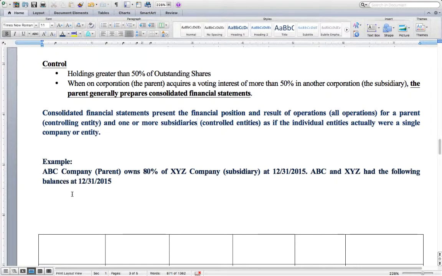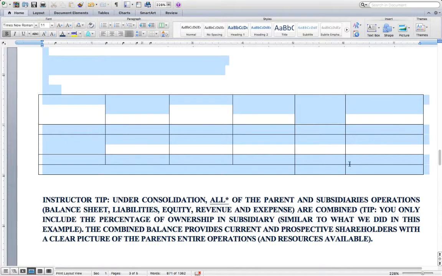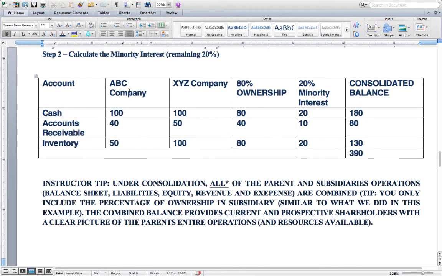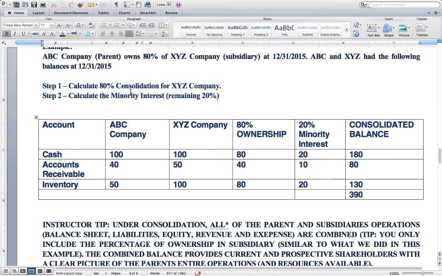So in our example, ABC Company, who's the parent company, owns 80% of XYZ Company, which is the subsidiary. At 12/31/15, they had the following balances. I'll give you a minute to write this down, but while you're writing this down, I will just talk through the basic components here.